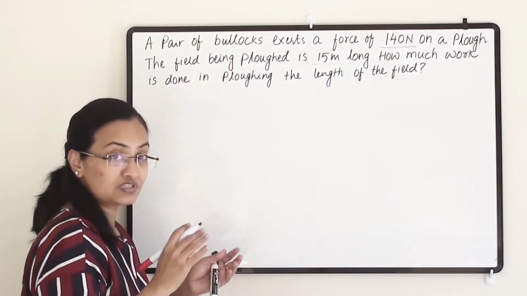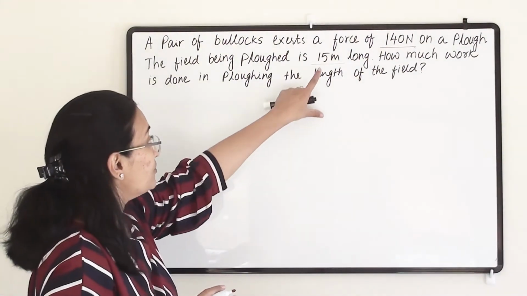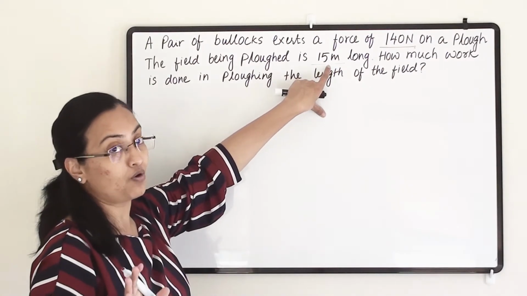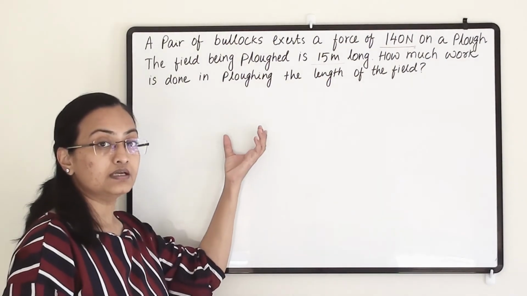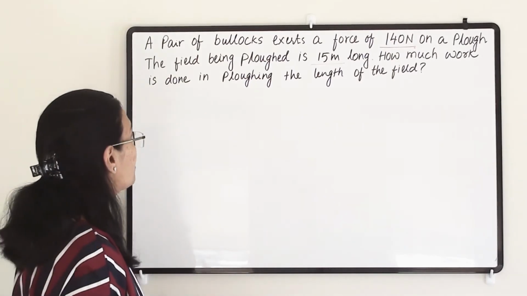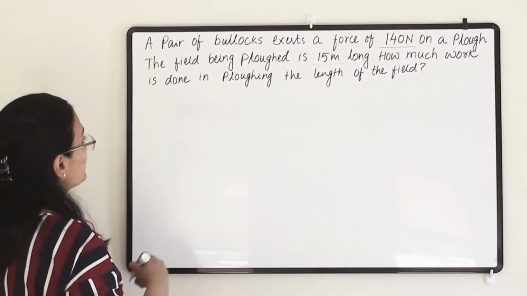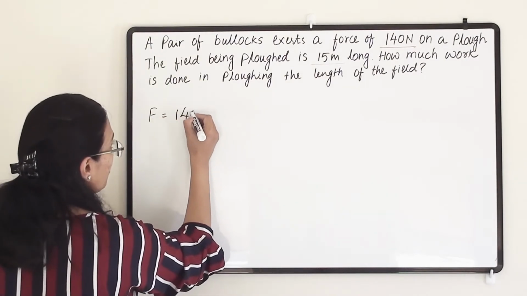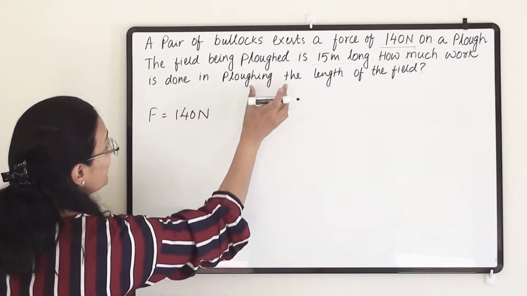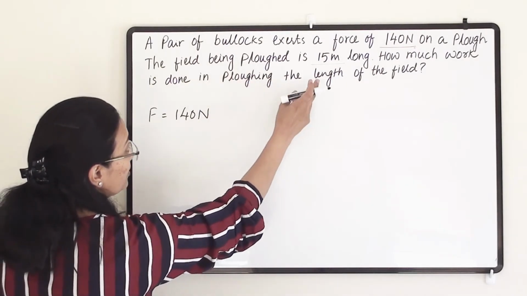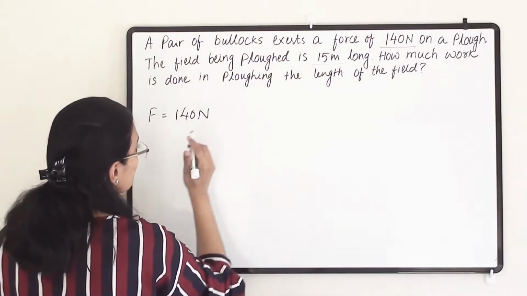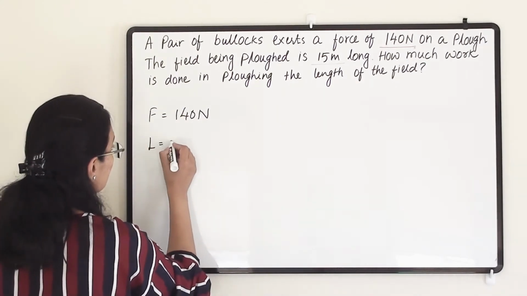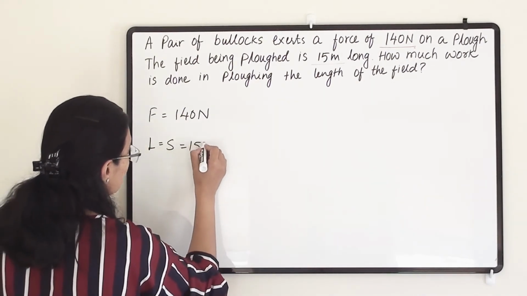So we have the force, which is 140 Newton, and the field being plowed is 15 meter long, so the displacement is 15 meter.